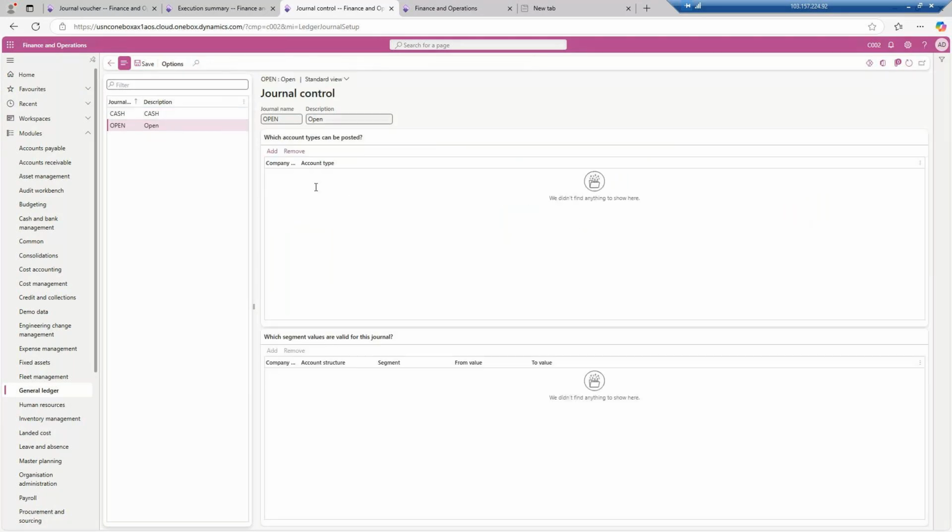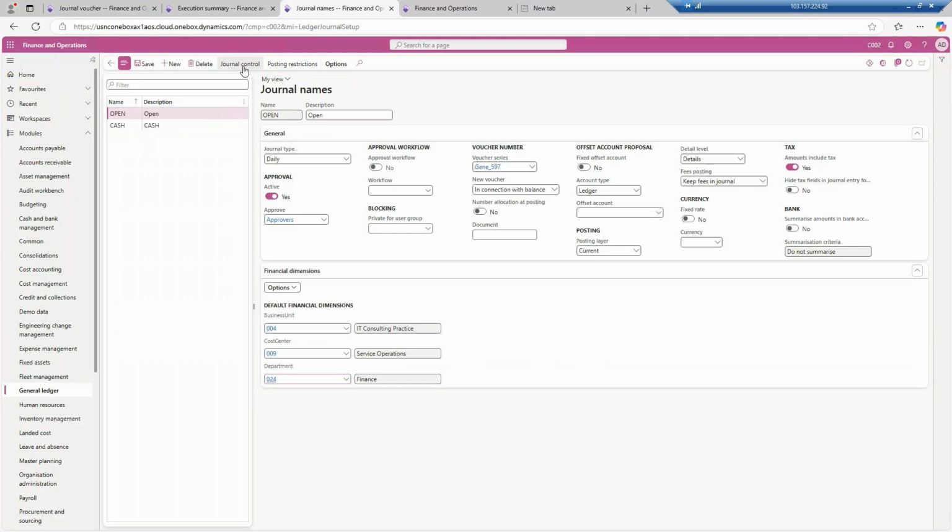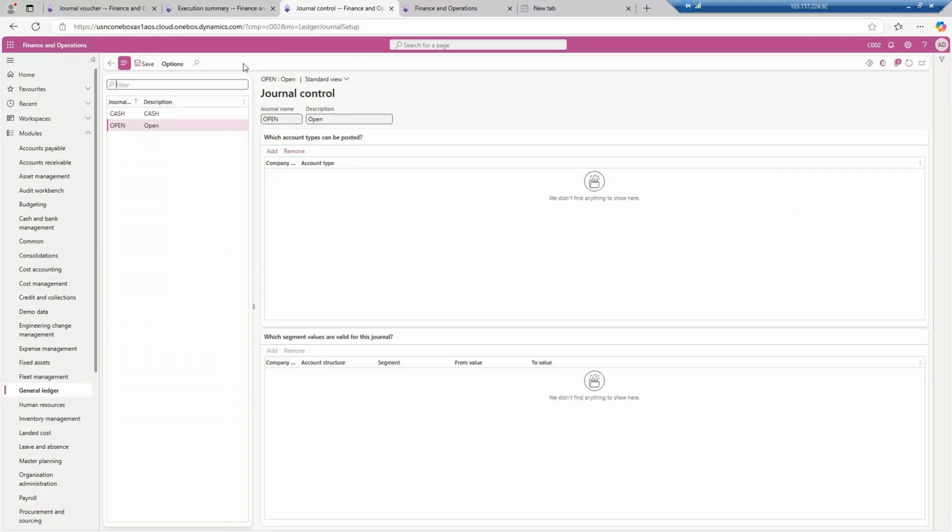This particular question will be asked in your certification. I have never been asked in an interview what general control is, but if anyone asks, you need to know it. What account types can be posted? If you click on the new button, it will be allowed only for the ledger.